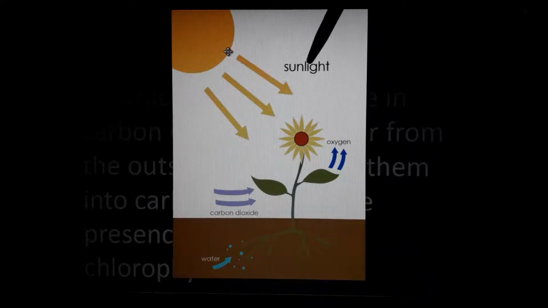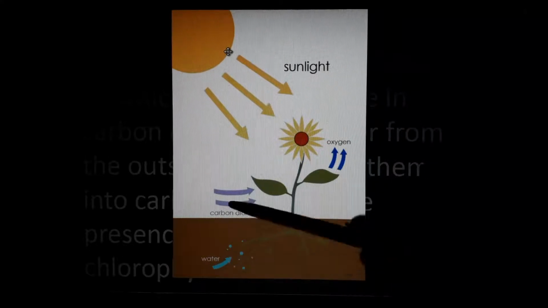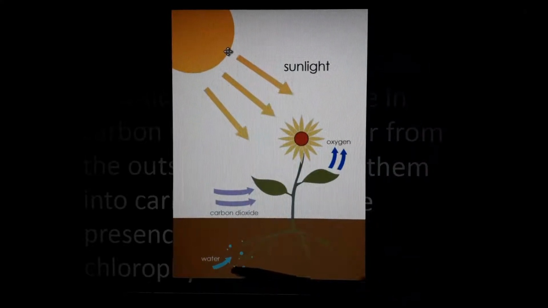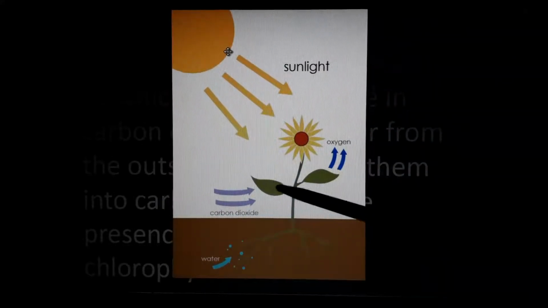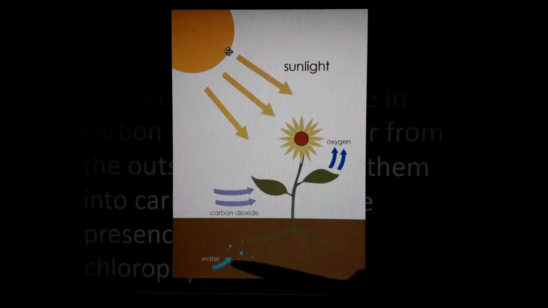Only this much is there in photosynthesis. You must know that sunlight is there, carbon dioxide is there, water is there. Water and carbon dioxide they get directly from the atmosphere, and sunlight they also get free. Only what they have is a pigment called chlorophyll in their leaves. Chlorophyll traps sunlight and changes it into chemical energy. That chemical energy is used to convert water into hydrogen and oxygen. Electrolysis of water is happening.